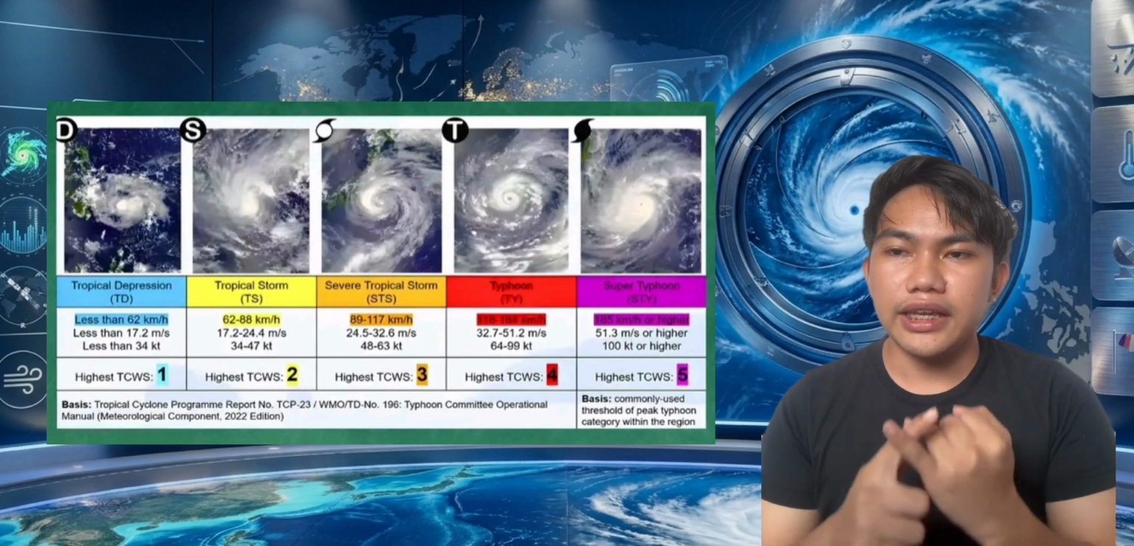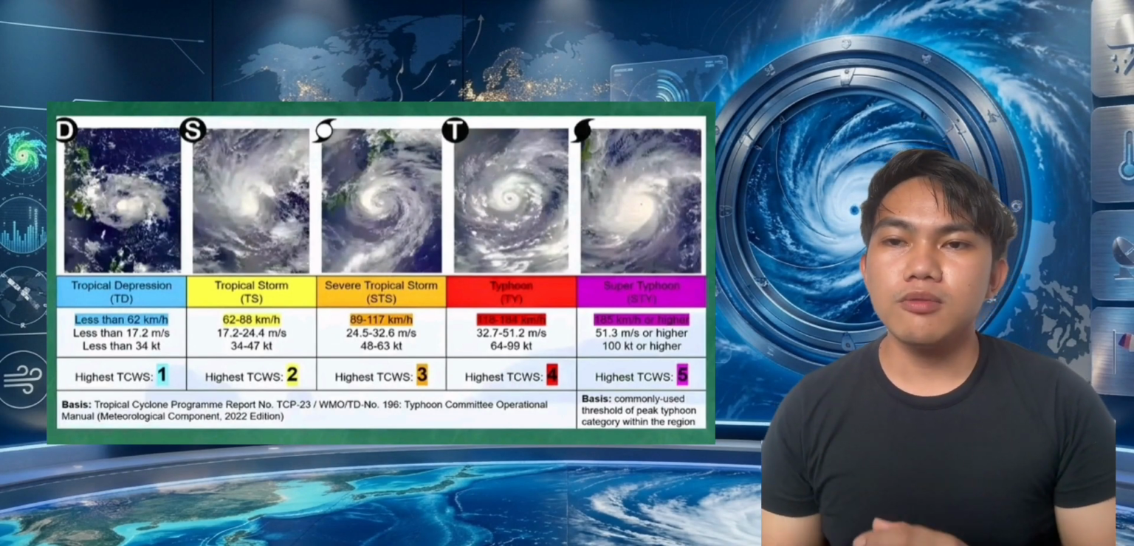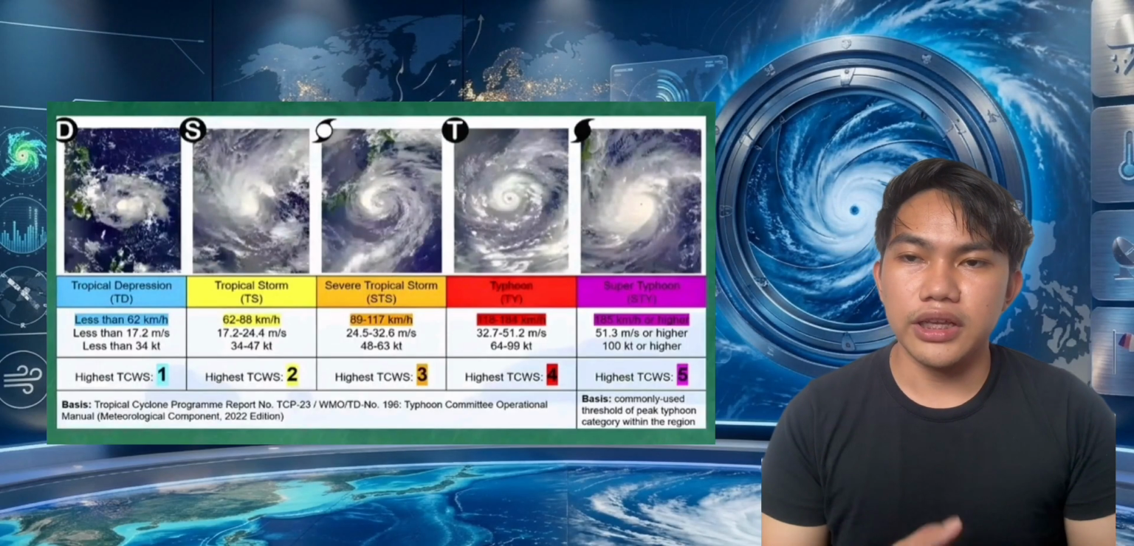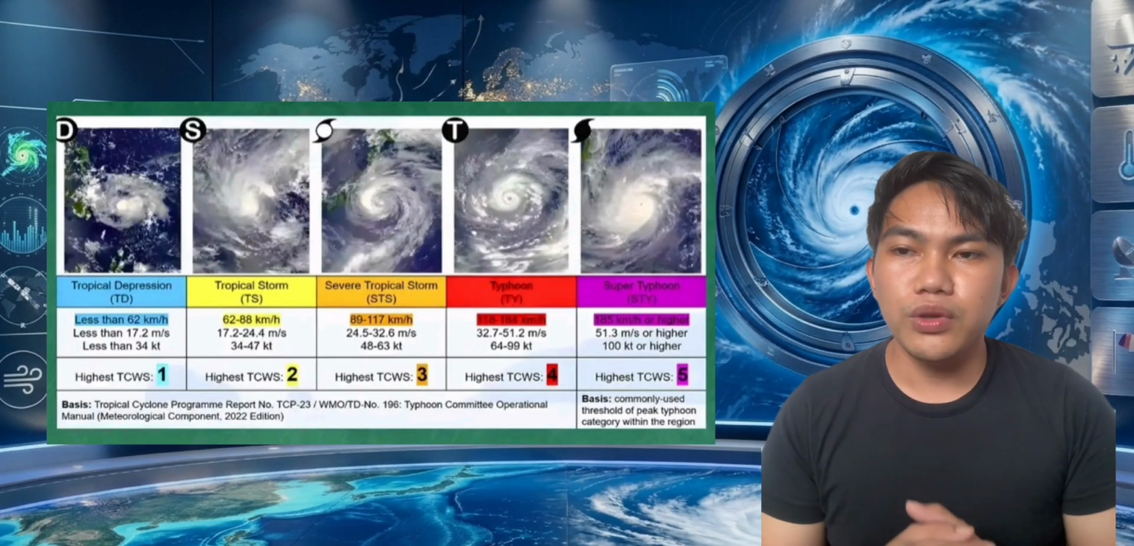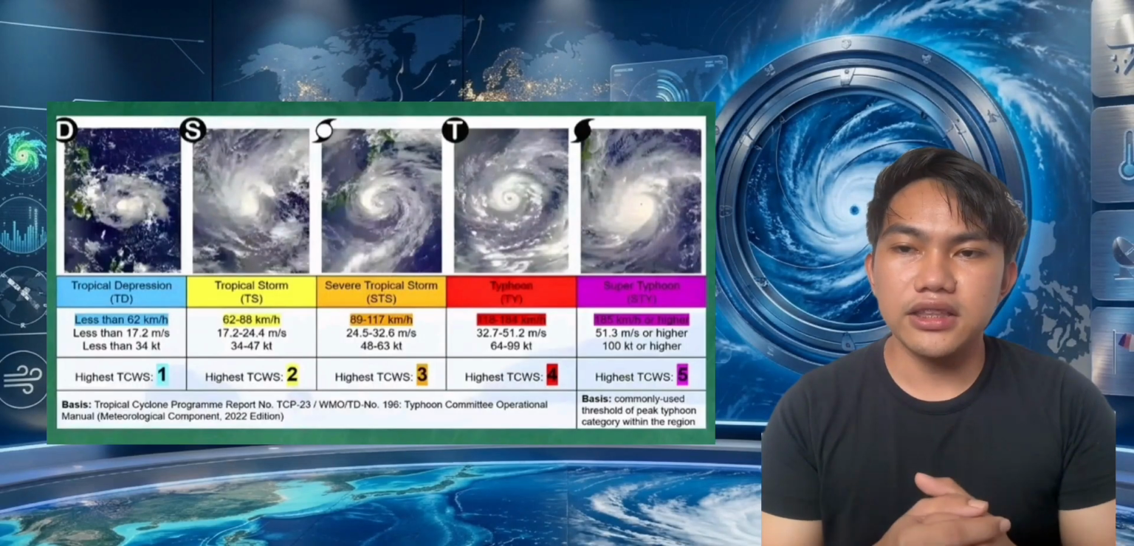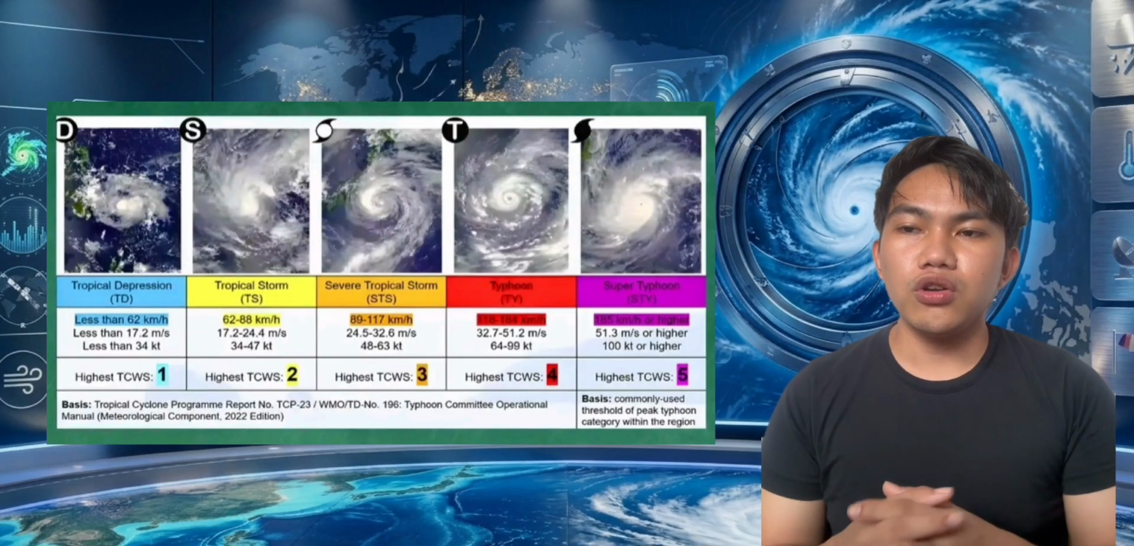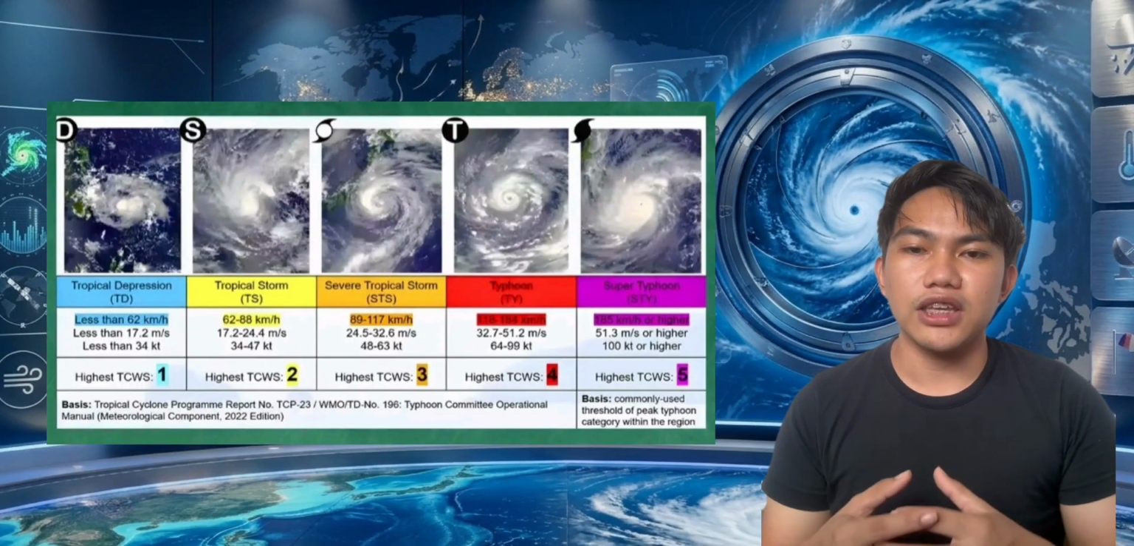The first category is the tropical depression, with maximum sustained winds of 61 kilometers per hour or less. Although it is the weakest category, it can still bring heavy rainfall and cause flooding. Next is the tropical storm, with winds ranging from 62 to 88 kilometers per hour. At this stage, the stronger winds and heavier rains may begin affecting communities.